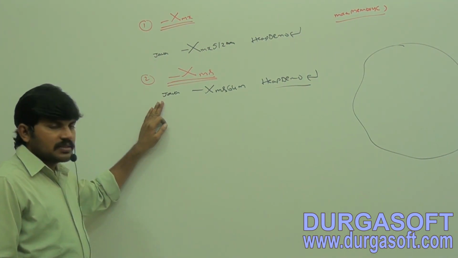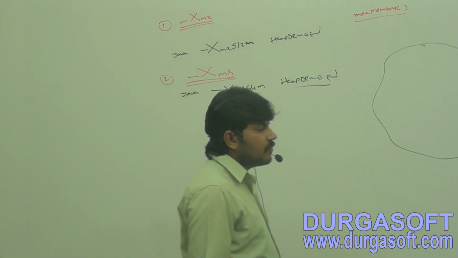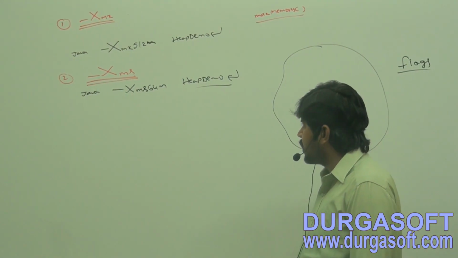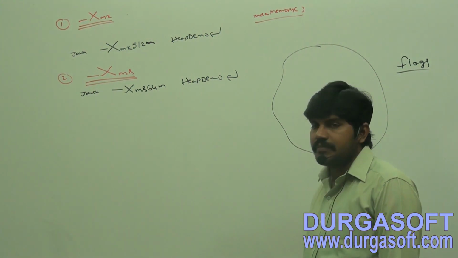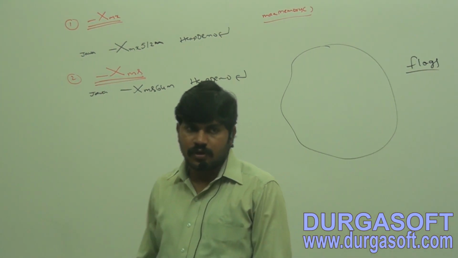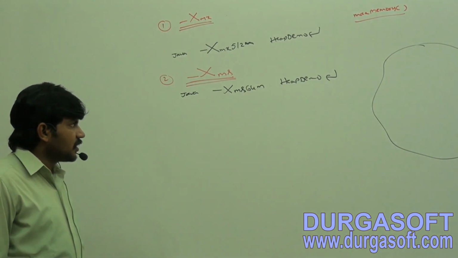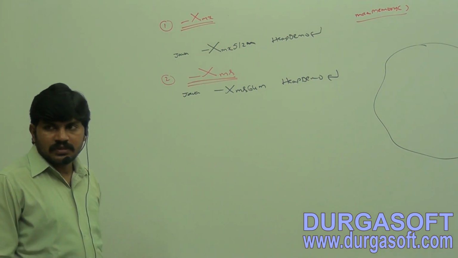Next, for example: java -Xms64m HeapDemo.